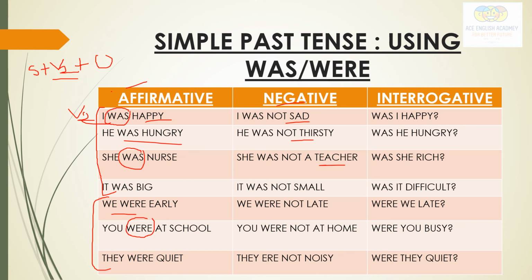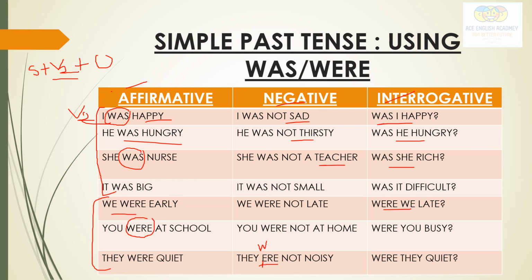Similarly, interrogative. Was I happy? Was he hungry? Was she rich? Were we late? Okay. One thing here, I have not written W. Okay. W. This is were.